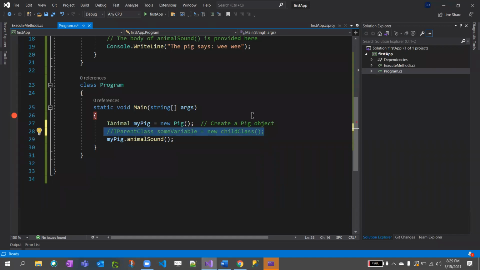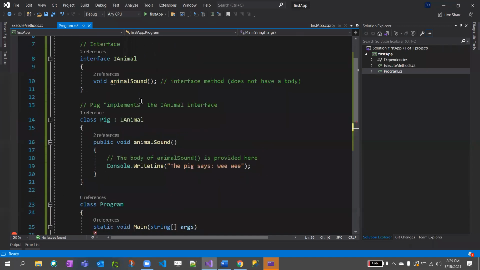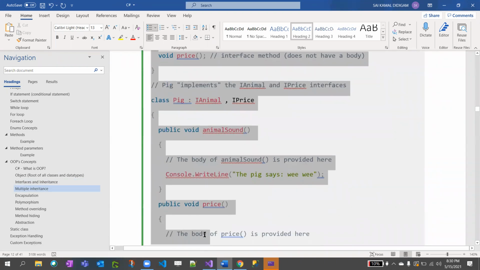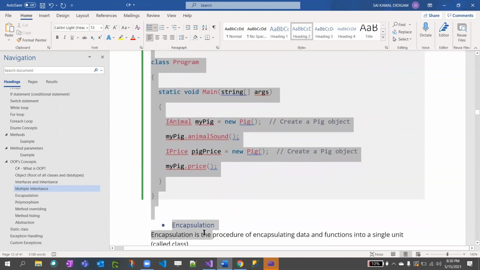Interface and inheritance is a key concept, and this is so helpful in your real time work. Now this is multiple inheritance. We just saw single inheritance previously. So this is multiple inheritance. So here, two interfaces.